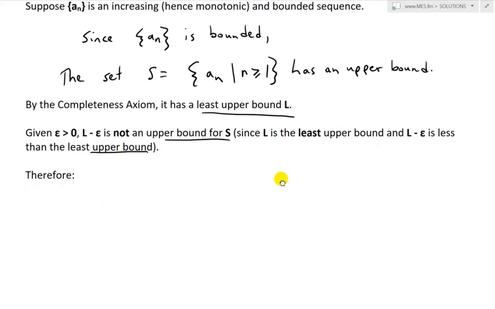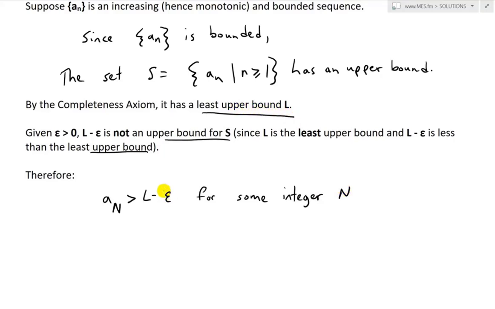Therefore, given this number epsilon, we'll have some integer capital N where a_N is greater than L minus epsilon, because the least upper bound exists.